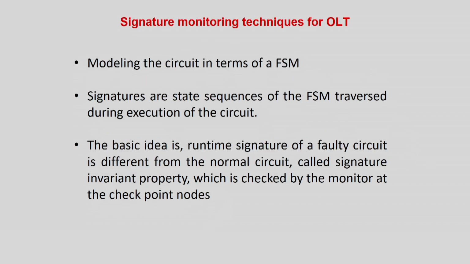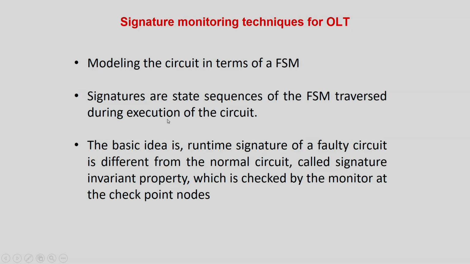So what do we mean by signature monitoring based techniques for online testing? Whenever we talk about online testing in terms of finite state machine modeling, we all know that all sequential circuits can be modeled as finite state machines. Then we find some kind of signatures in the finite state machine model of the circuit, such that the runtime signature of a faulty circuit is different from that of the normal circuit. Of course, if you just arbitrarily take any input patterns, input sequence or state encoding sequence, that will not be a signature. So the signature has to be very well quantified and found from the FSM model.